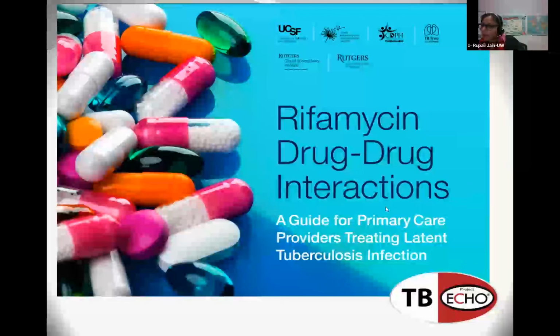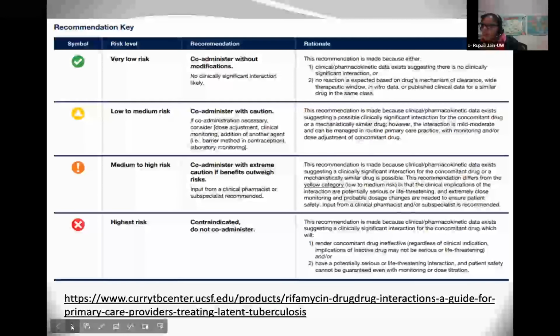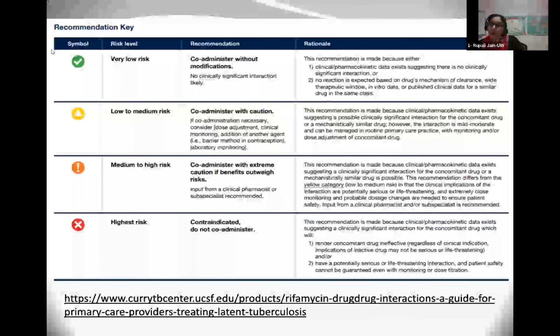So this is a guide that is available online to really help with managing this. And so what we tried to do is to include all the medications that are commonly used in primary care and really tried to delineate which ones you may or may not want to use.